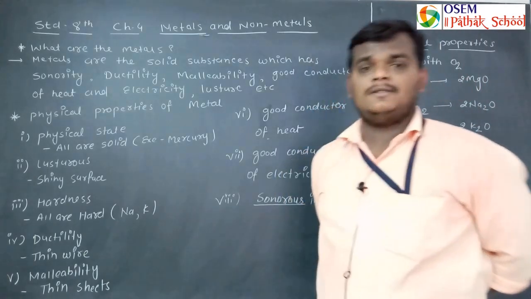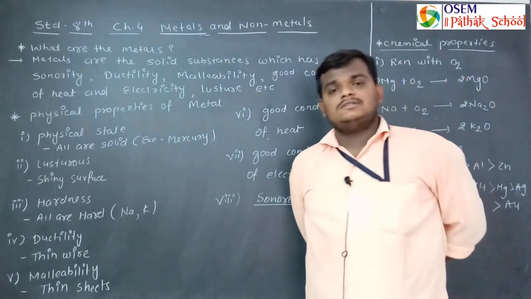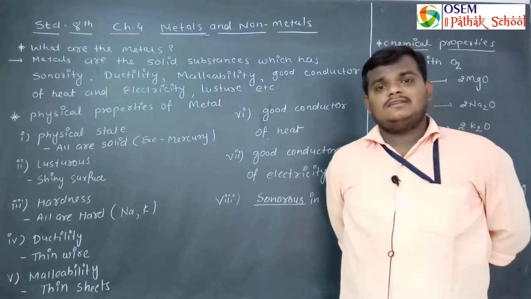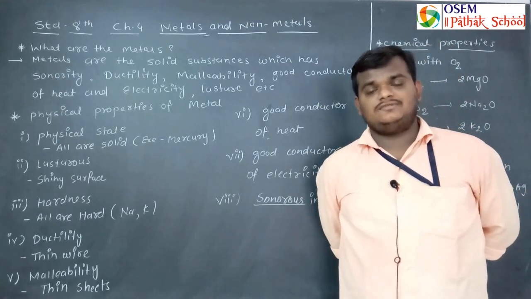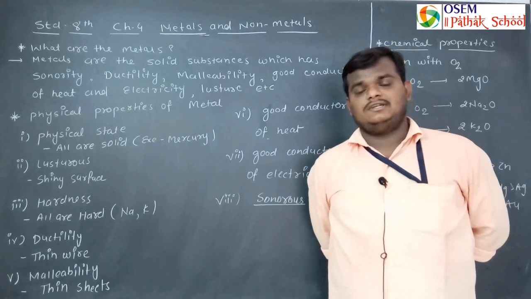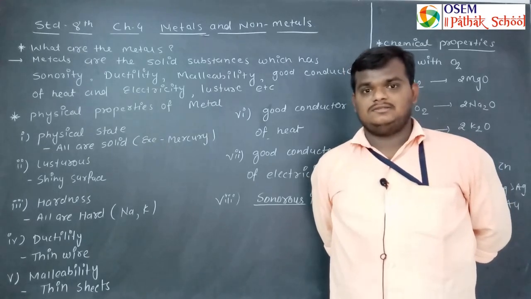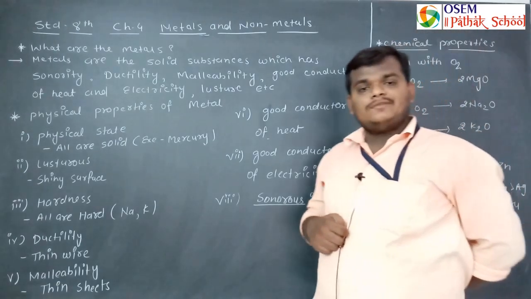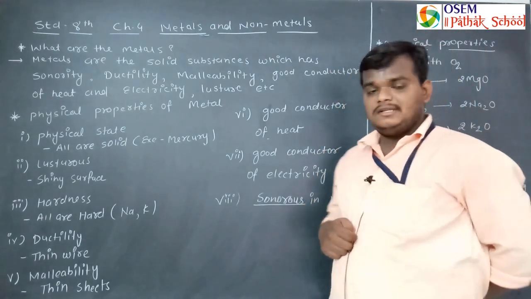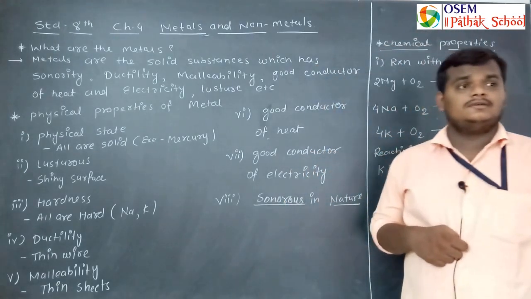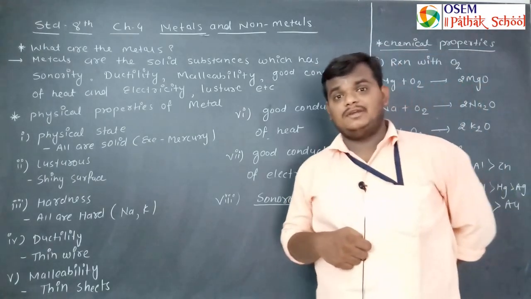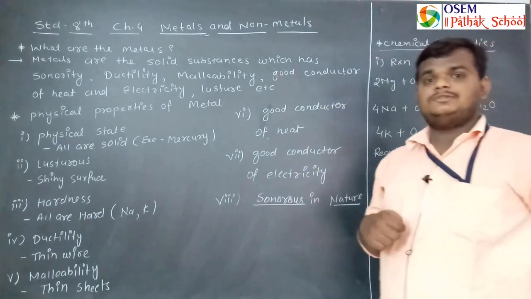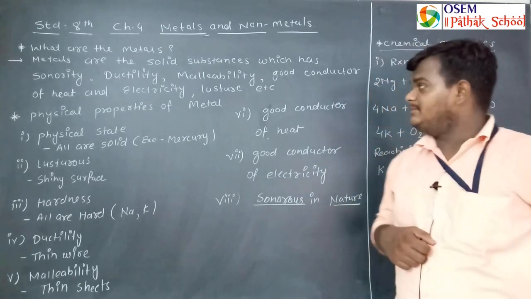Ductility means converting into a thin wire. When you stretch it, it can easily be stretched. This property is known as ductility. The third one is malleability. Malleability means converting into thin sheets by hammering on the surface of the metal. This property is known as malleability.